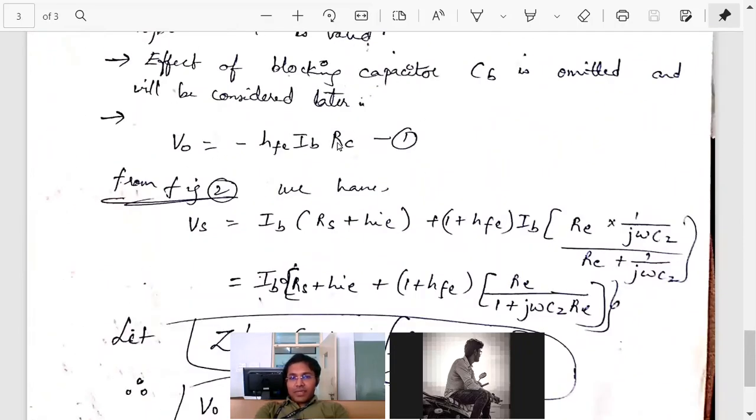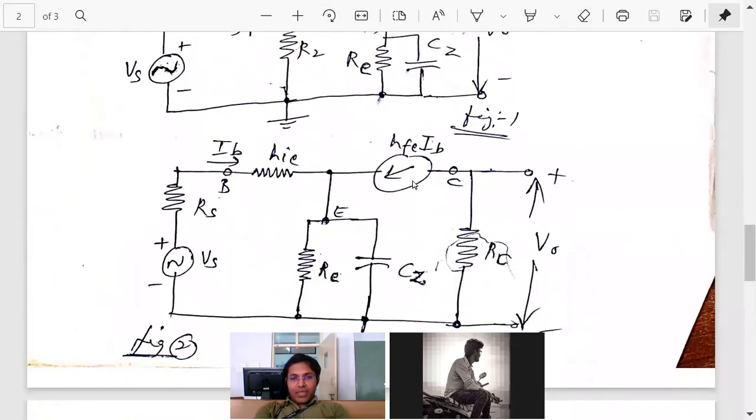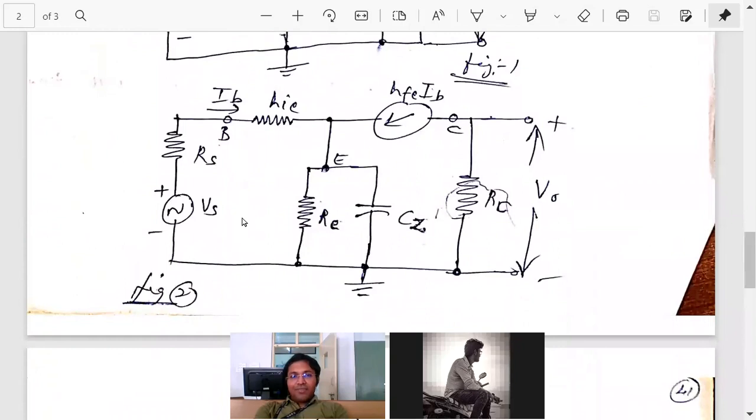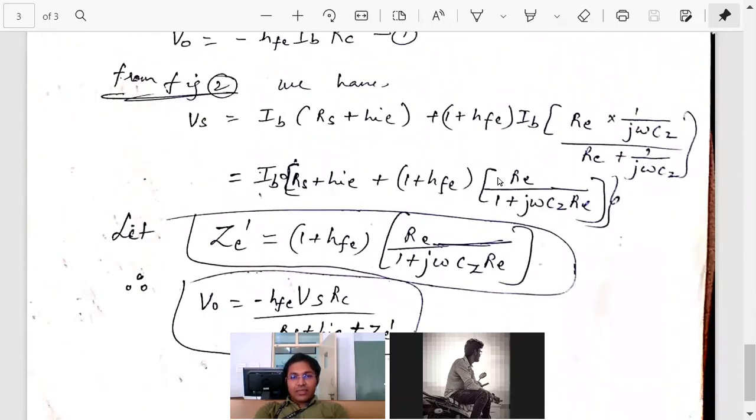V0 expression we found out: minus hfe IB RC. Vs is IB into RS plus hie plus this current, which was IB into (1 plus hfe) into the parallel combination of this. This also we found out in last class.